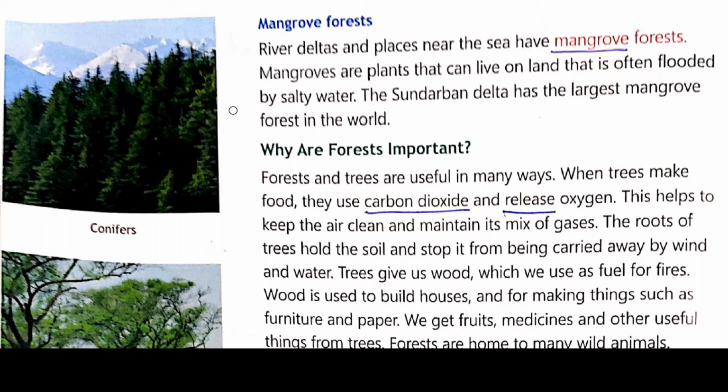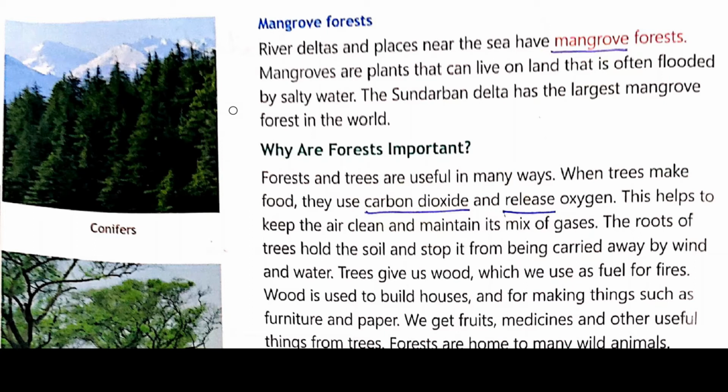The Sundarban Delta has the largest mangrove forest in the world. So in the world, the number one is the Sundarban forest delta, which has the largest mangrove forest in the world. So this is all about your types of forest.